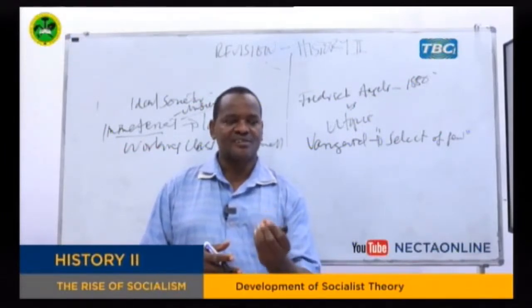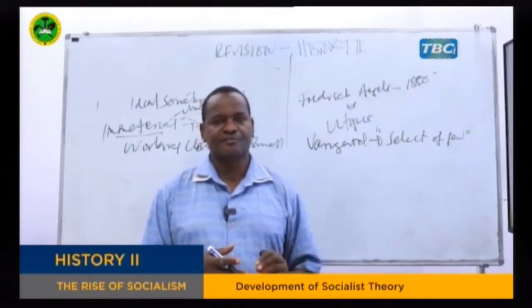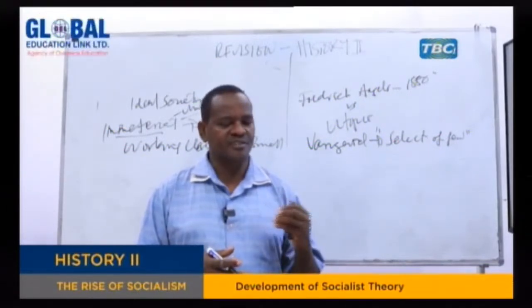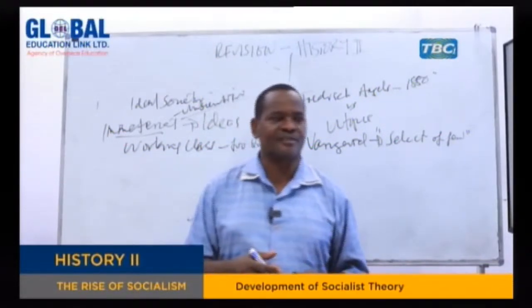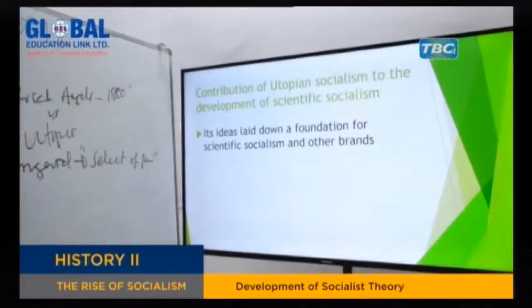It was brought into the world for the first time by the utopians. Those people we have mentioned, including St. Thomas More, including Plato, including Robert Owen, Charles Fourier, Comte de Saint-Simon, and so on. So that is the first contribution of utopian socialism to scientific socialism.